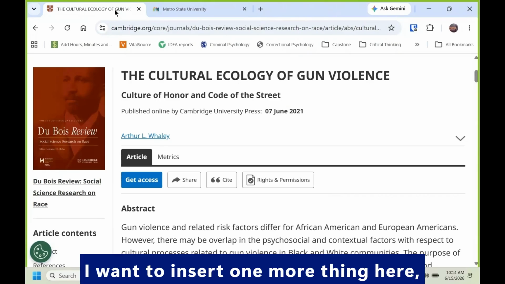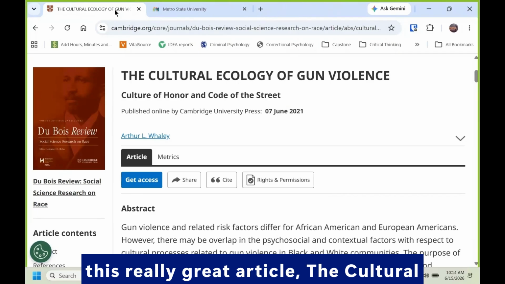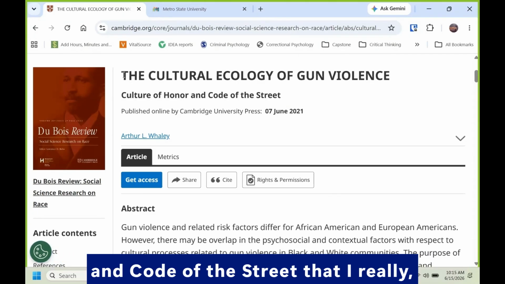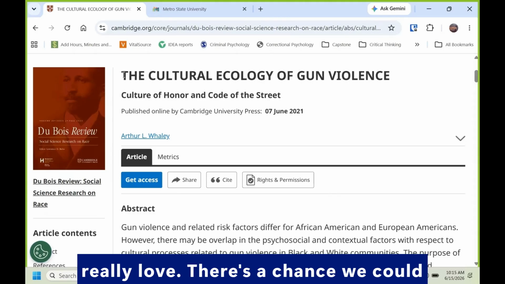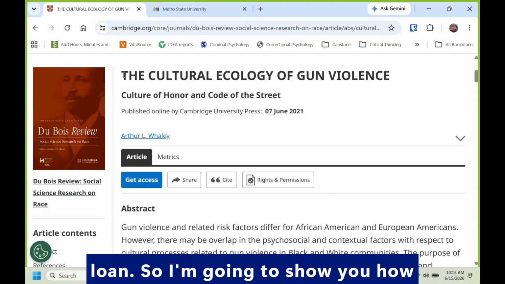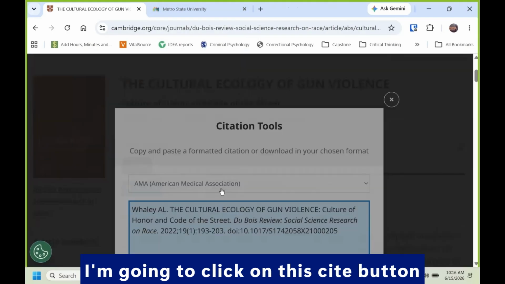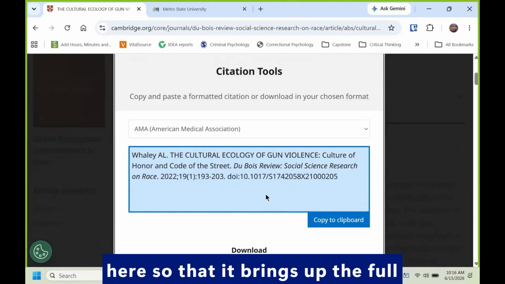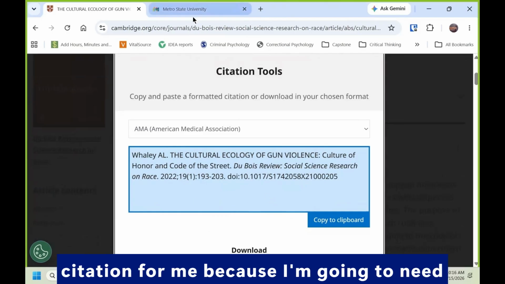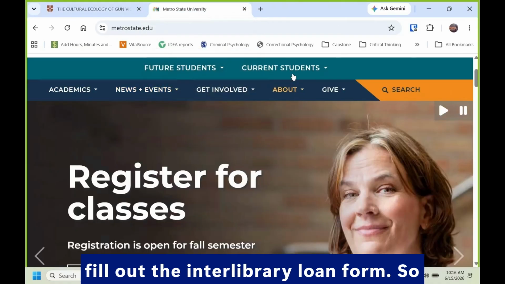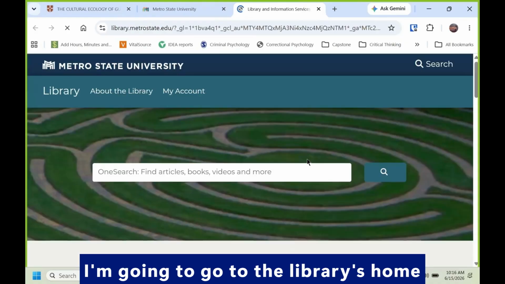I want to insert one more thing here. This really great article, The Cultural Ecology of Gun Violence, Culture of Honor and Code of the Street, that I really, really love, there's a chance we could get it through what's called interlibrary loan. So I'm going to show you how to go through that step. And actually, I'm going to click on this cite button here so that it brings up the full citation for me, because I'm going to need a lot of this information when I go to fill out the interlibrary loan form. So I'm going to go to the library's homepage.